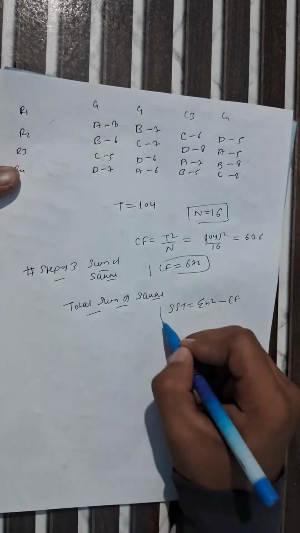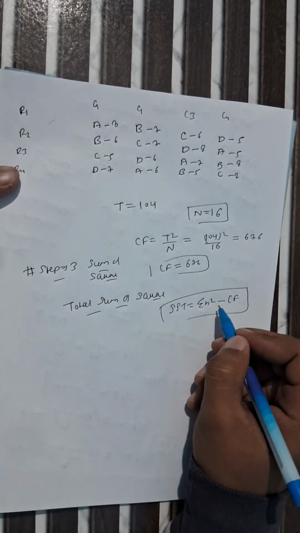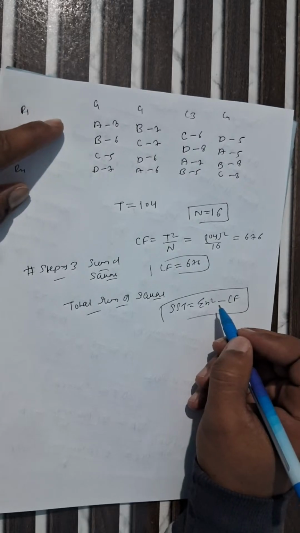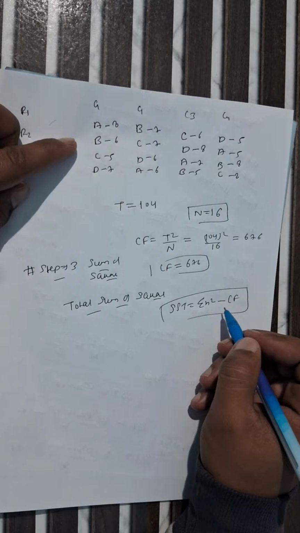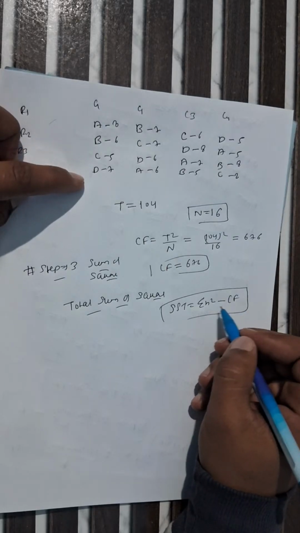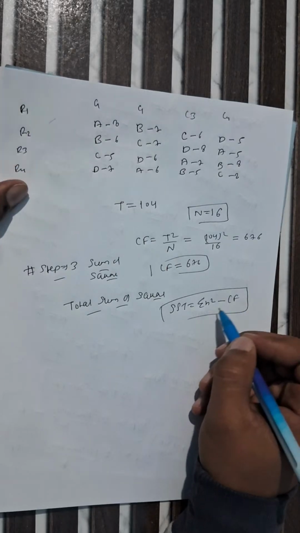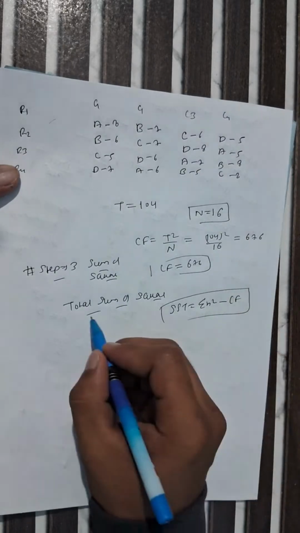CF is nothing but our correction factor. How can we find the summation of x square? Square every observation, add them all, and subtract the correction factor. This is for total sum of square.